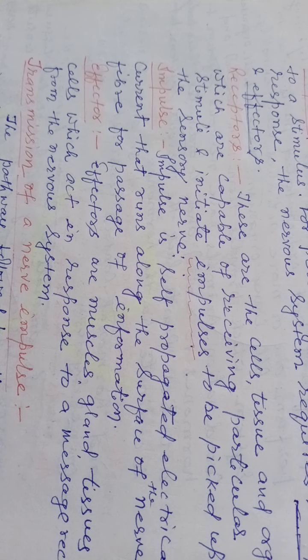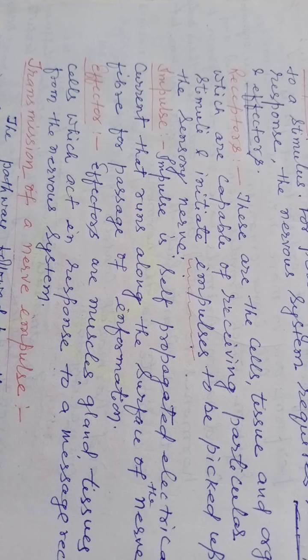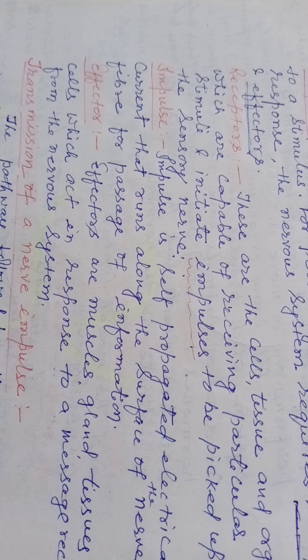The secretion work, the movement work, और whatsoever is, जो भी किसी तरह का जो भी काम है. Effectors are muscles, glands, tissues or cells which act as a response to a message received from the nervous system. So in the neuromuscular system, all the muscles are joined by the nerves so that they can receive the impulse and do accordingly, और उसके हिसाब से वो काम करता है.